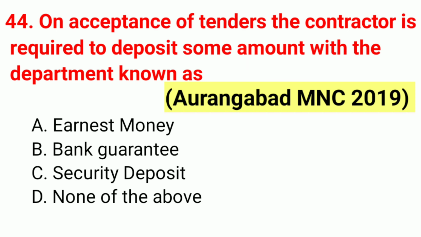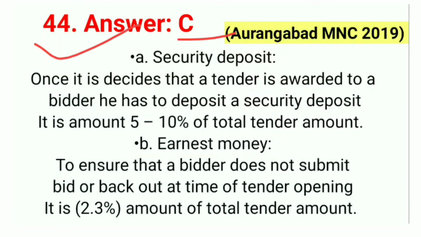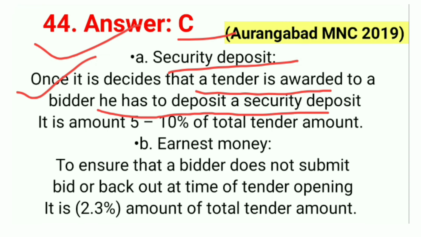Question number 44. On acceptance of tenders, the contractor is required to deposit some amount with the department known as. This question is asked to exam Aurangabad MSc 2019. So correct answer C, security deposit. Answer to this question is C, security deposit. Once it is decided that a tender is awarded to a bidder, he has to deposit a security deposit. It is the amount of 5 to 10% of total tender amount.